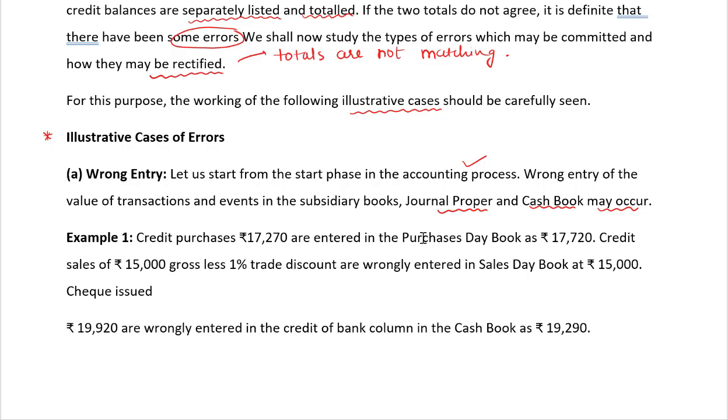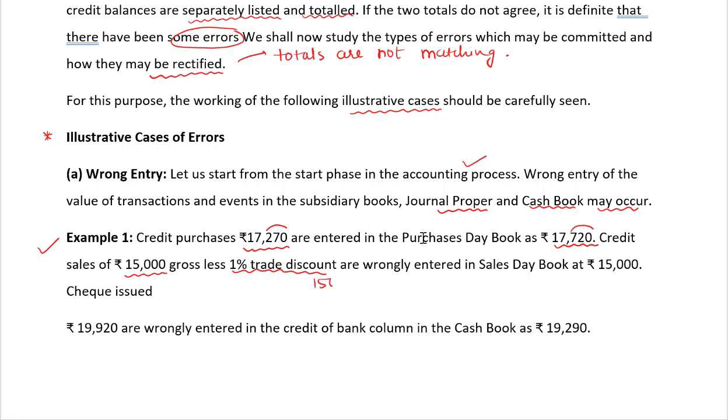Let's see example number 1. Credit purchases of 17,270 are entered in the purchase day book as 17,720. My dear students, you can see we have recorded 270 as 720. So this is crystal clear, this is an error. Credit sale of 15,000 gross less 1% trade discount.